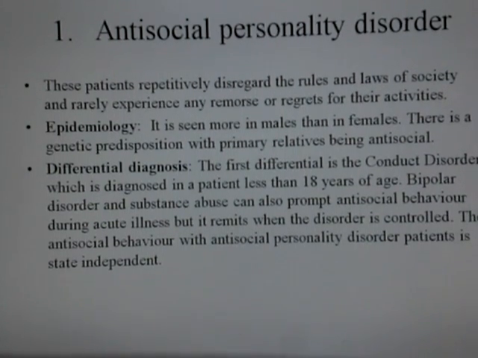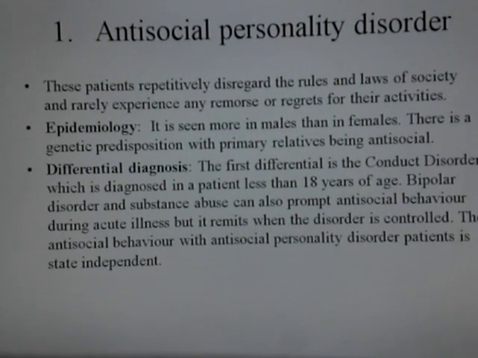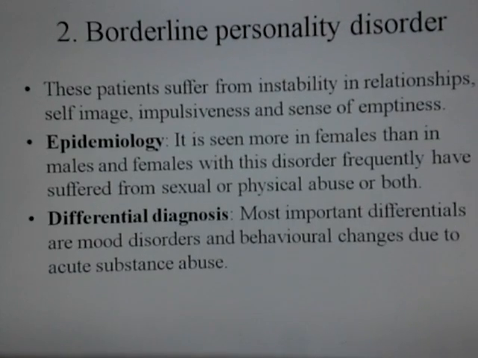For the differential diagnosis, the first differential in antisocial personality disorder is the conduct disorder, which is diagnosed in a patient who is less than 18 years of age. Apart from that, bipolar disorder and substance abuse can also prompt antisocial behavior during the acute illness, but they remit when the disorder is controlled. The antisocial behavior in antisocial personality disorder patients is state independent.